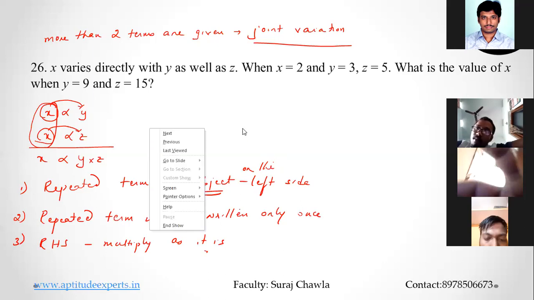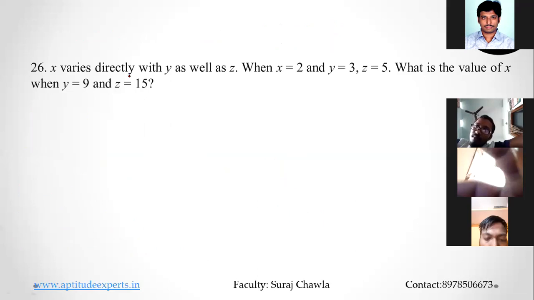Now what does this mean? Let me take another example. This is a very simple question to look at. Okay. So suppose I'm saying to you that x is inversely proportional to y and z is inversely proportional to x. Now let's see how do we solve this. Now you might think that sir, repeated term is not the subject on both the cases.